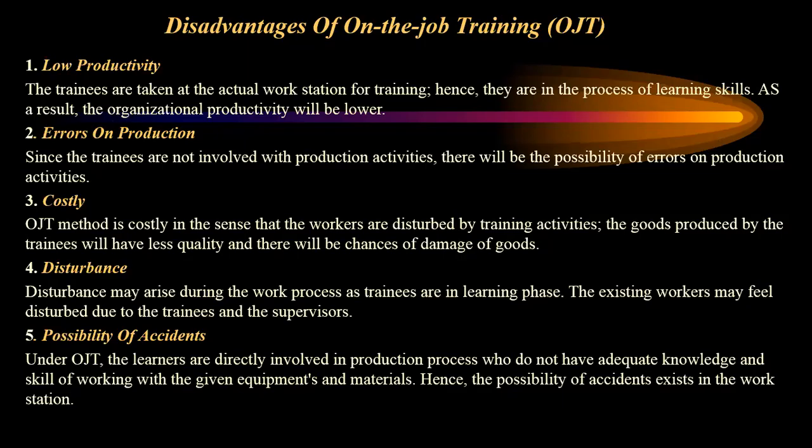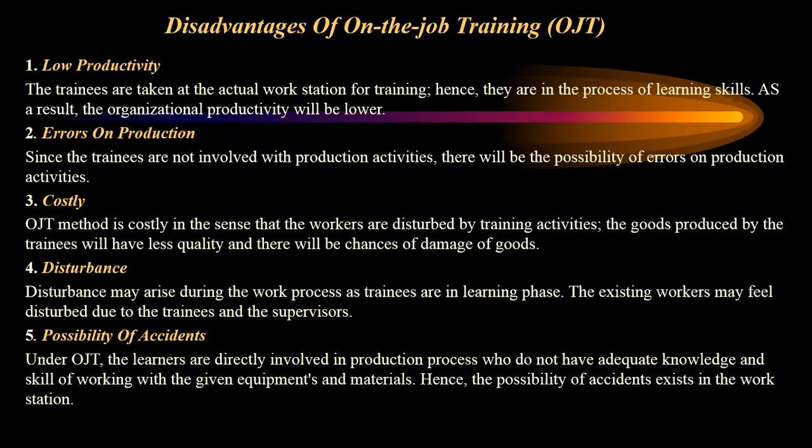Costly. As other workers are disturbed by the training activities, the goods produced by the trainees will have less quality, and there will be chances of damage to goods. Disturbance may arise during the work process as trainees are in the learning process. The existing workers may feel disturbed because of the trainees and the supervisors.